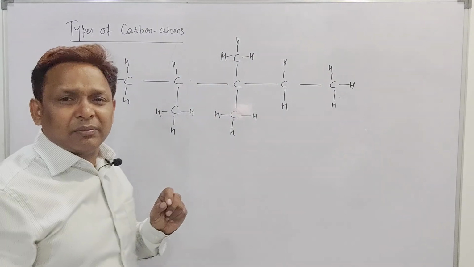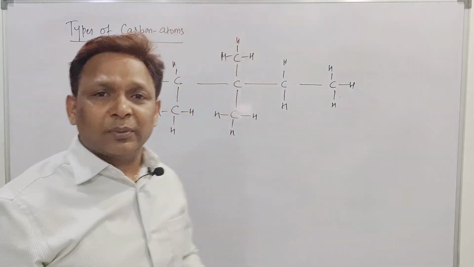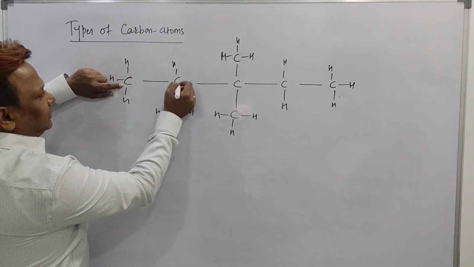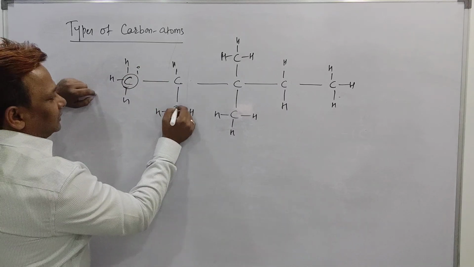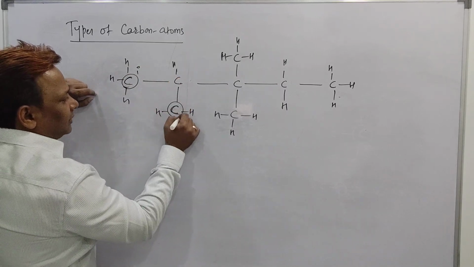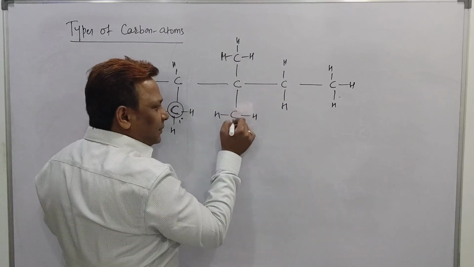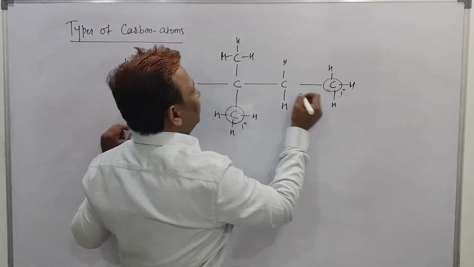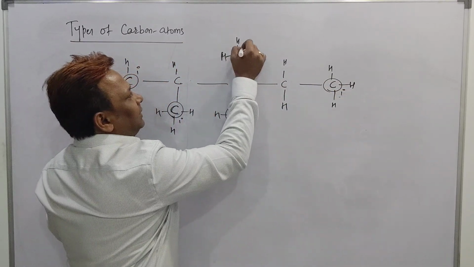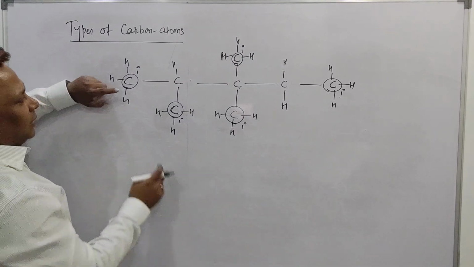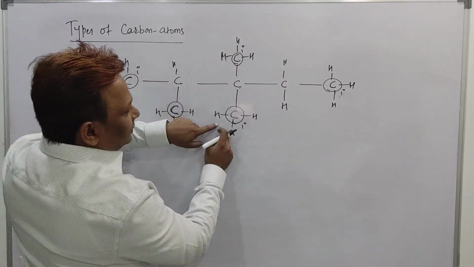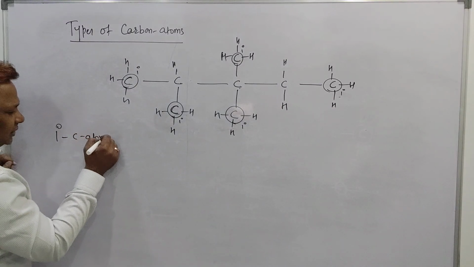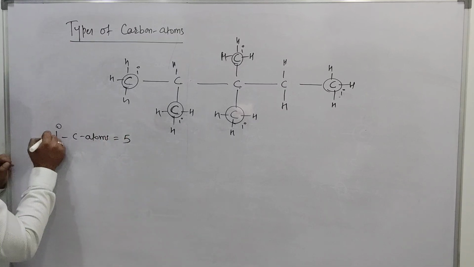But every time remember, carbon's valency is 4. Carbon should make 4 bonds. See, everywhere carbon is making 4 bonds. Now see, this carbon bonded with this carbon, so it is a primary carbon. This carbon bonded with this carbon is a primary carbon. This carbon also bonded with this carbon is a primary carbon. This carbon attached with this carbon is a primary carbon. How many primary carbons did I get? 1, then 2, then 3, 4 and 5. Very good, beta. Primary carbon atoms are 5. Right.